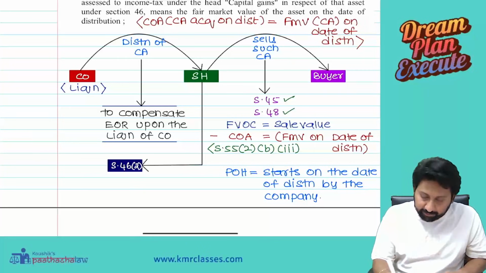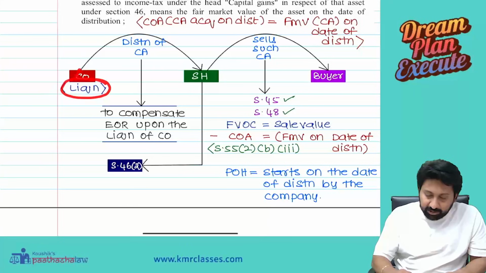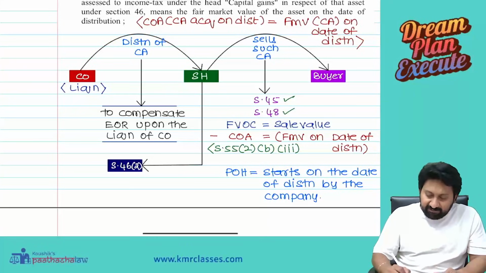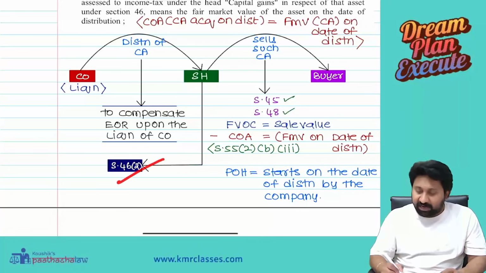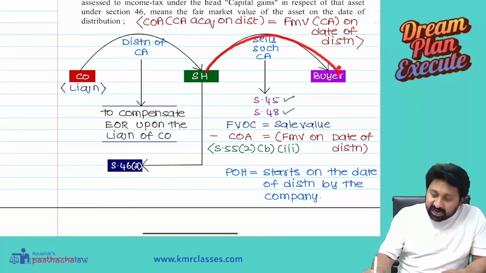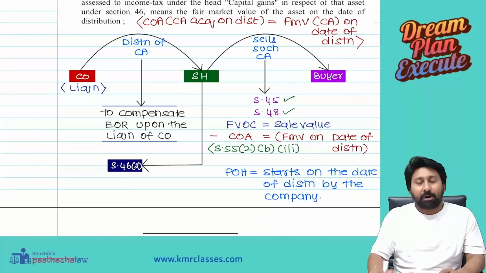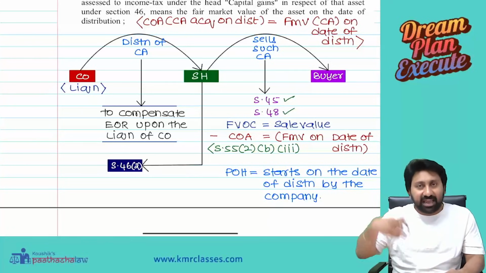See what happened. There is a company, it goes into liquidation, and distributes capital assets to shareholders. Anyway, 46(2) will get attracted for this and we are taxing them. Very good, over. Now he is selling such capital asset to another buyer. Now this will become a proper transfer because we are directly selling.